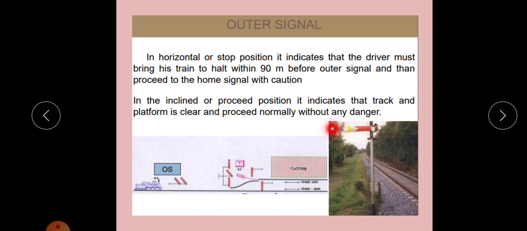In the horizontal or stop position, the driver must bring his train to a halt within 90 meters before the outer signal, and then proceed to the home signal with caution. After this outer signal there will be the home signal. So if it is in stop condition, the driver has to stop 90 meters before, and when it comes to the proceed position, the train has to move slowly up to the home signal with caution. In the inclined or proceed position, it indicates that the track and platform are clear and the train can proceed normally without any danger. So that is known as the outer signal.